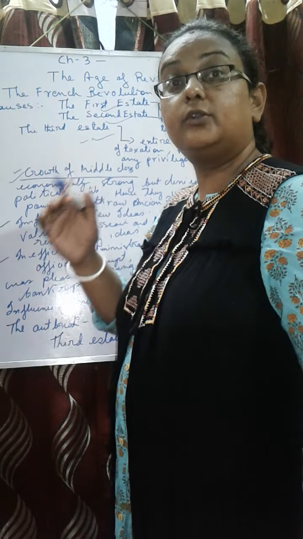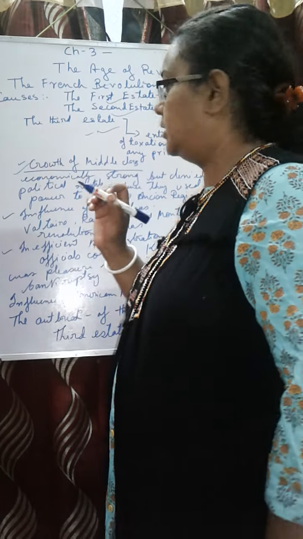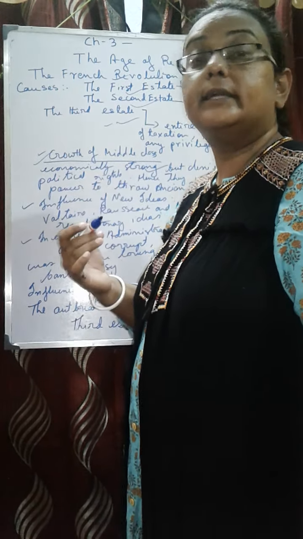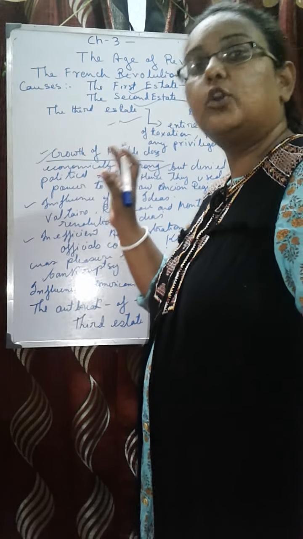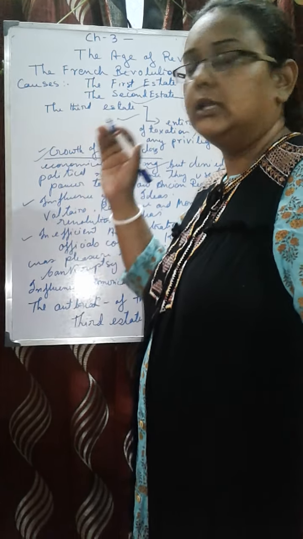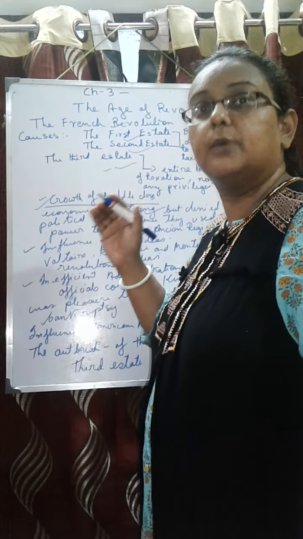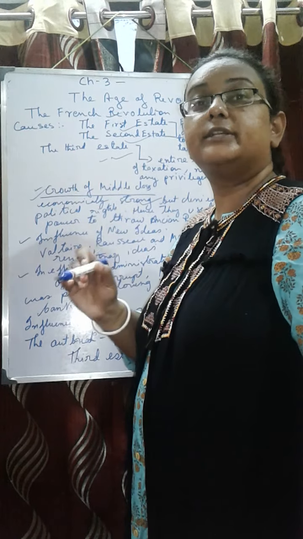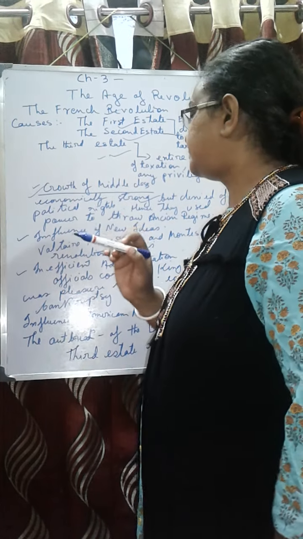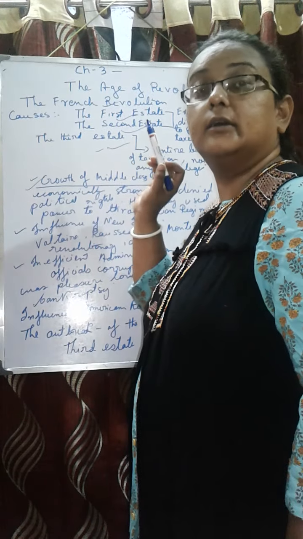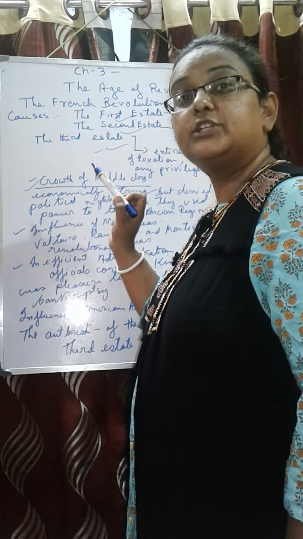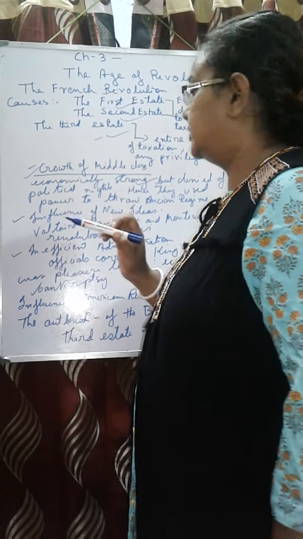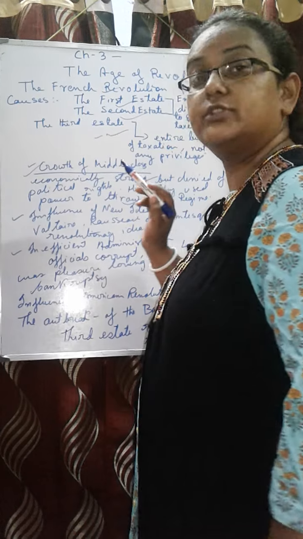These people started to grow economically strong. Now, despite this strong economy, they did not get political rights, though they were economically going strong slowly. They were understanding the administration and the problems it was facing, but they were not getting importance socially and politically. And thus, this section of the population started to revolt against the old orders. They started to overthrow the ancient regime.